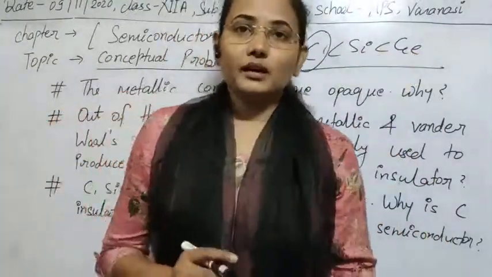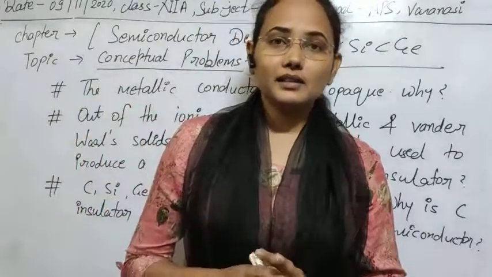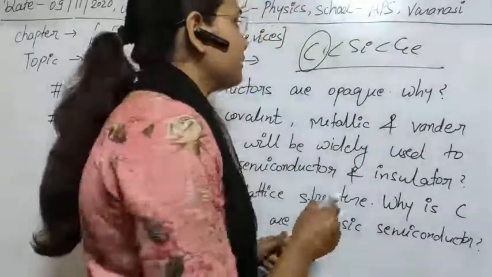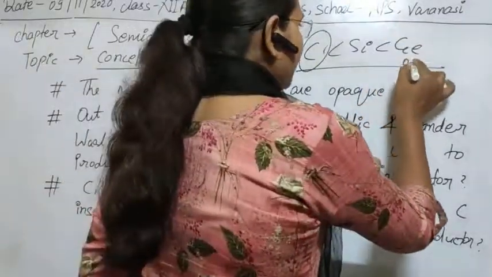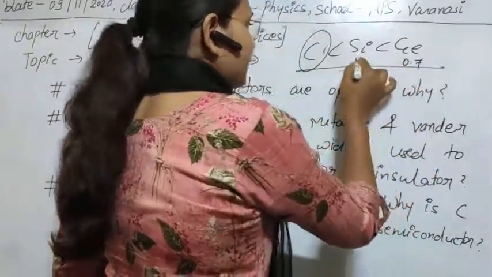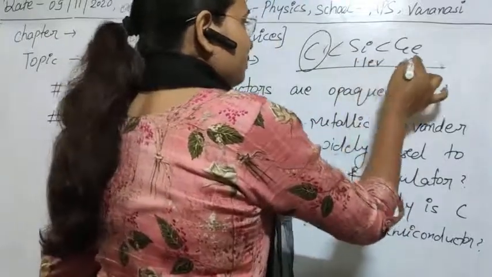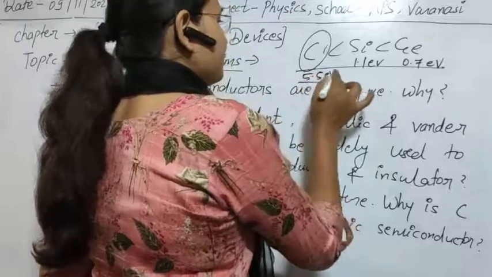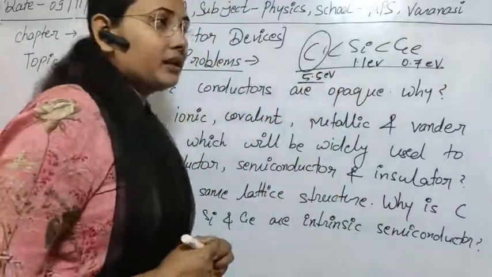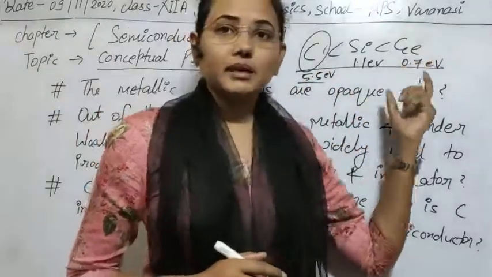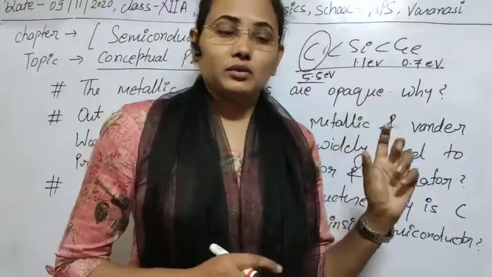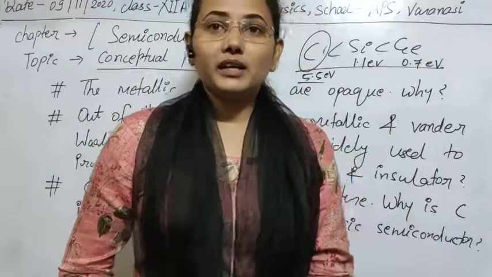If we calculate the energy band gap in these three cases, it is 0.7 electron volt for germanium, 1.1 electron volt for silicon, and nearly 5.5 electron volt for carbon. The energy band gap is the energy between the conduction and valence bands, known as the forbidden energy band gap.